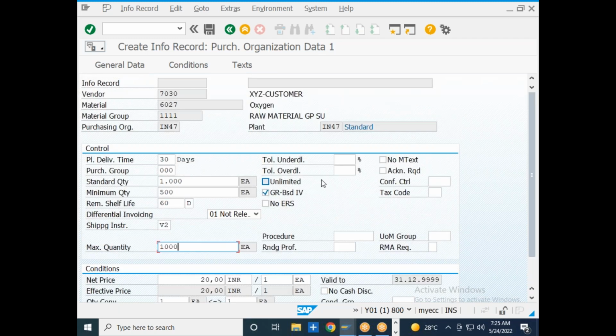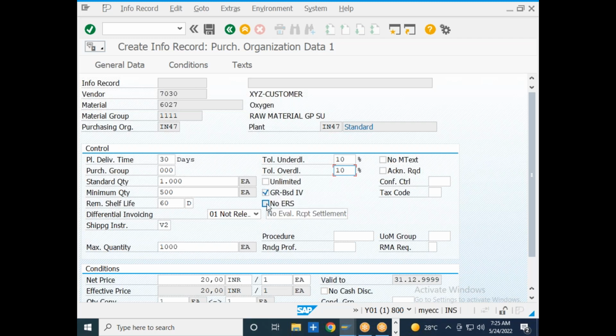Then under delivery tolerance, over delivery tolerance, you already know it. If the vendor has an unlimited delivery tolerance, you can select unlimited delivery. GR based invoice verification means if you want to process the payment to this particular vendor, first you need to have the goods receipt, followed by the invoice verification.